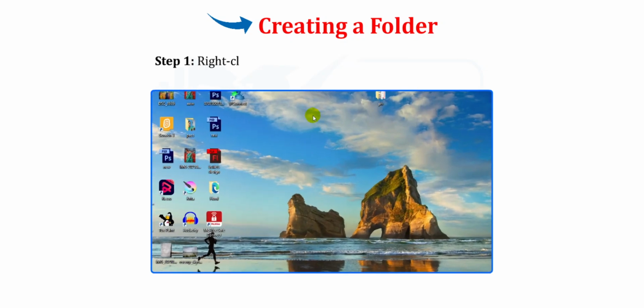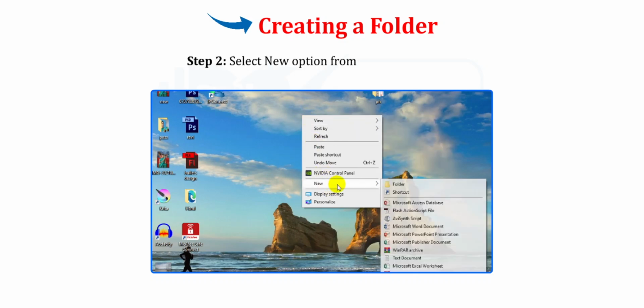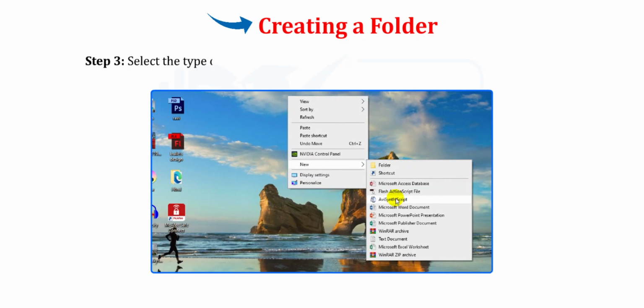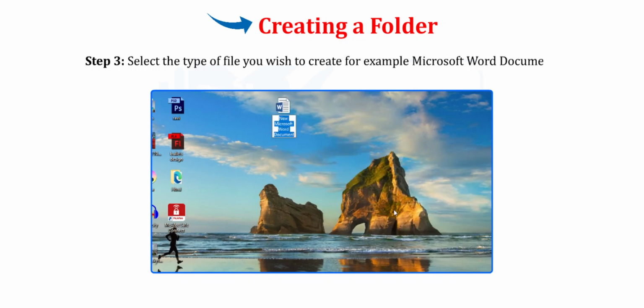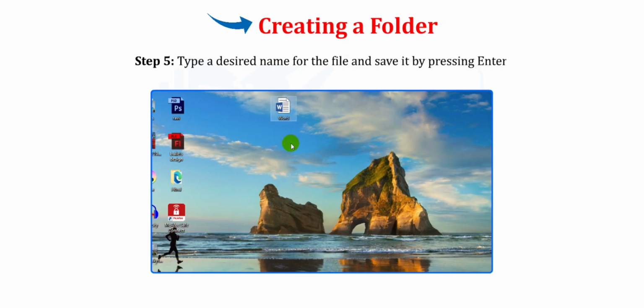Follow the steps to create a file using Windows 10. Step 1. Right-click anywhere in the blank area of the desktop. Step 2. Select the New option from the context menu. Step 3. Select the type of file you wish to create, for example, Microsoft Word document. Step 4. A new file gets created. Step 5. Type a desired name for the file and save it by pressing Enter.